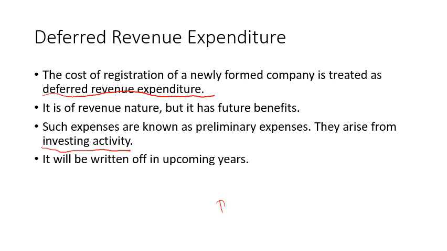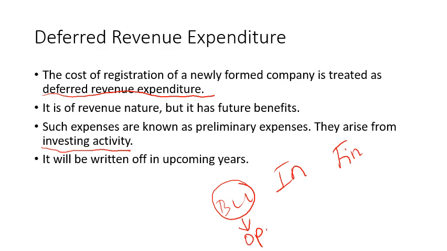First is business activity, second is investing activity and third is financing activity. Business activity means your day-to-day business, that is also called operating activity. Investing activity means you either purchase assets or you sell the fixed assets. Financing activity means you either pay the capital or you raise the capital. So that is financing activity.